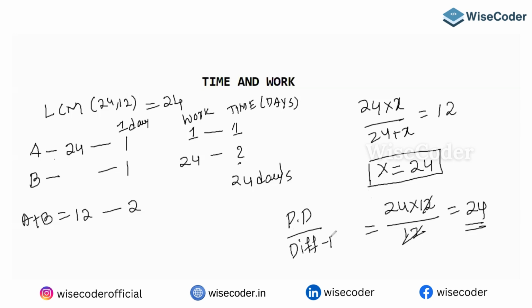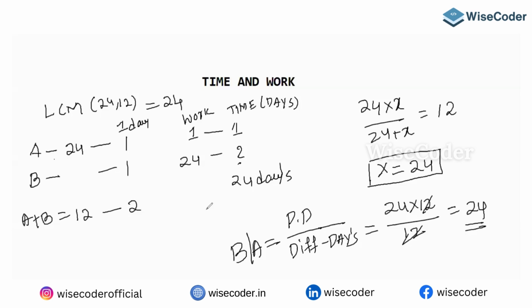But trust me, this is not an appreciated way of solving. The LCM method is the best method to solve this kind of questions. I hope you got it. We'll go to the next question.